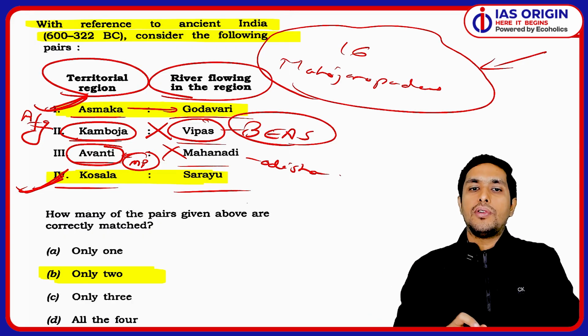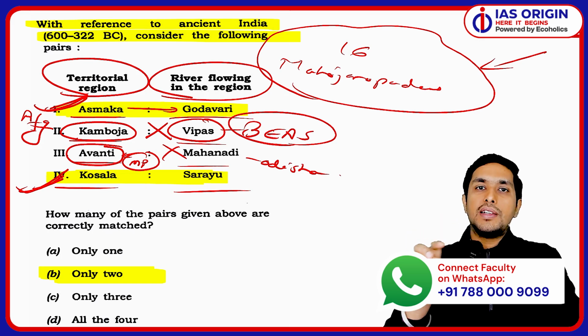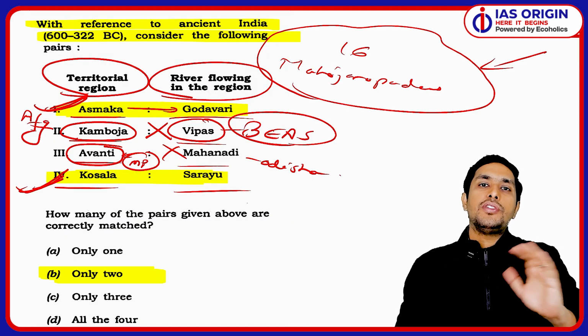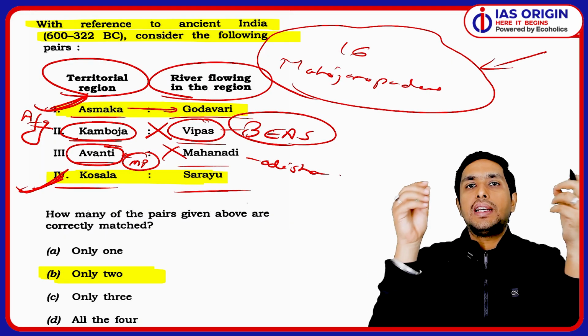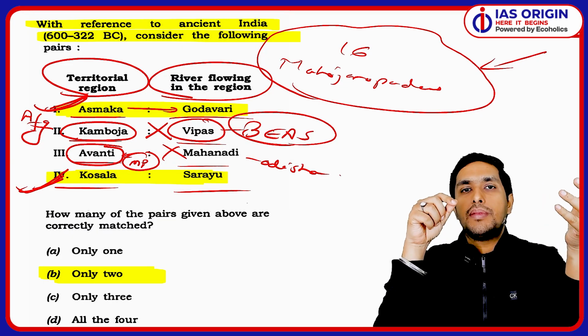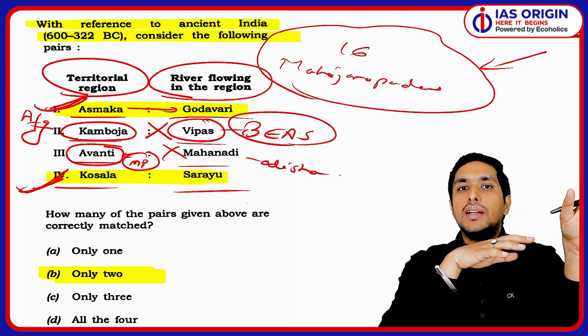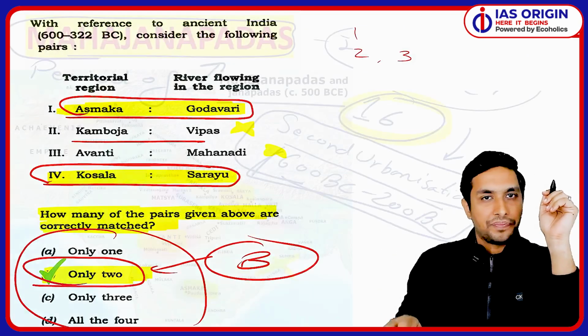Even in the class, I've always emphasized that you should know the 16 Mahajanapadas, at least their capitals, and have a basic idea. Secondly, you should know in which region they are lying, because then you can connect it with the rivers. In fact, this question is an amalgamation of history and geography, because they are asking you about the location of the Mahajanapadas along with the rivers. That is the point you have got to keep in your minds.